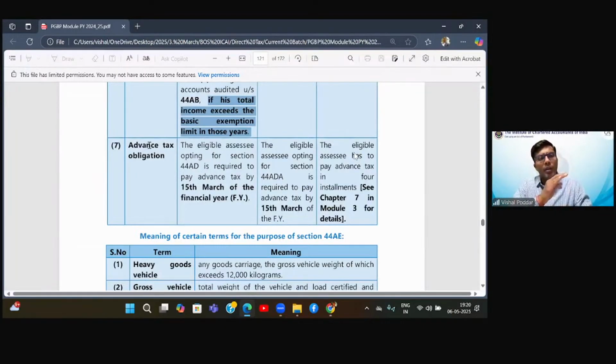Now, we have to pay tax in all the 4 quarters. However, those who are opting for presumptive incomes like 44AD, 44ADA, they have to pay tax only in the last quarter, that is in the March month. So they don't have to pay advance tax in the first 3 quarters. They will have to pay advance tax in the last quarter. However, the one who's covered in 44AE, they will have to pay advance tax in all the 4 quarters. So for them, there is no relaxation.